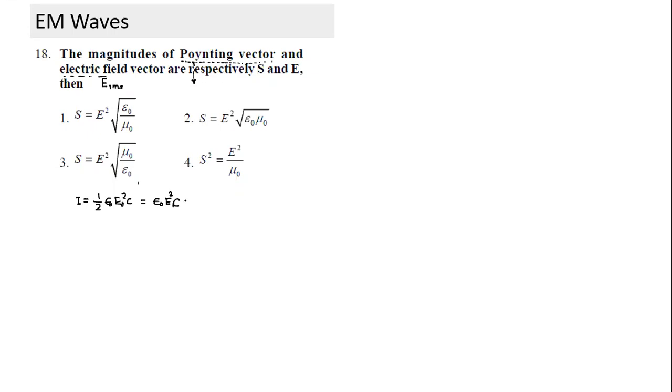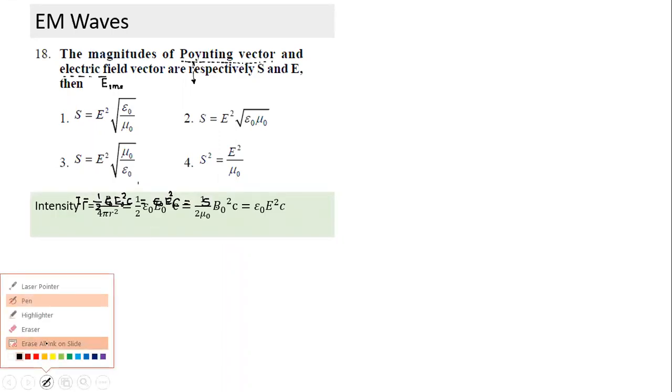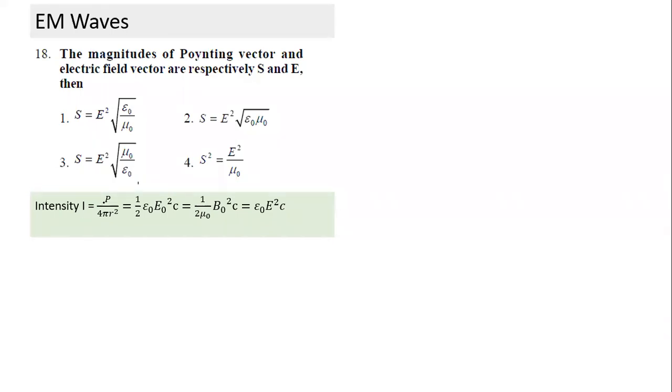And this Poynting vector has been given as S. So can we find this value here? The only thing done here is that C has been written in the form of 1 by root mu naught epsilon naught. The intensity is this, using that equation only, and you can easily find.